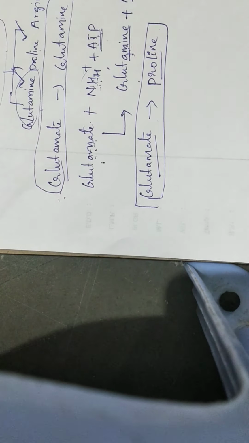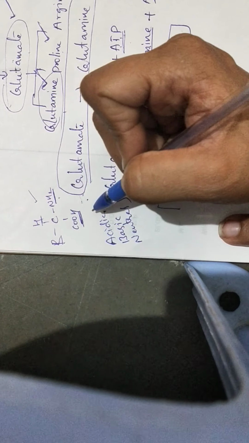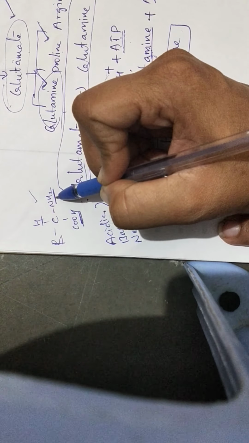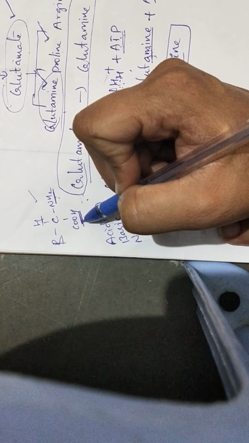Acidic means, so what is the basic structure of the amino acid? CH, NH2, R, COOH. This is the basic structure of the amino acid. Amino acids contain one amino group, one carboxylic acid group, one alkyl group R, and one hydrogen. So neutral amino acid contains one amino group, one acid group.